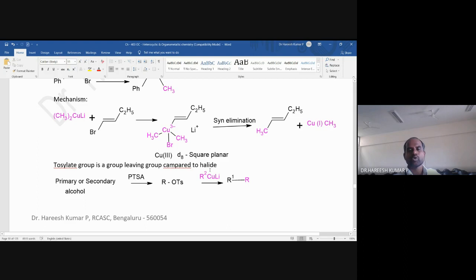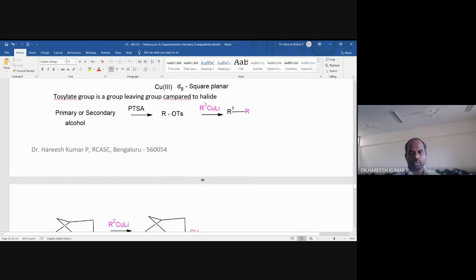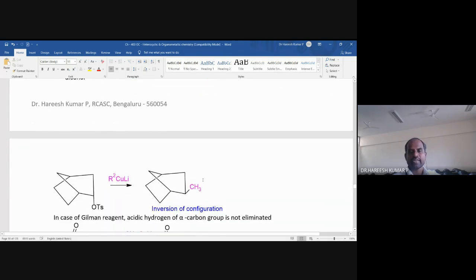So when there is an approach of a nucleophile, here the nucleophile is the R group of the copper. So dialkyl lithium cuprate acts as a nucleophile. That means there will be a new bond formation between this R and this R. So that's how the carbon-carbon bond formed product is obtained. Okay. So this is about one more substitution reaction of organocopper compounds. With this, I will take a few more examples.